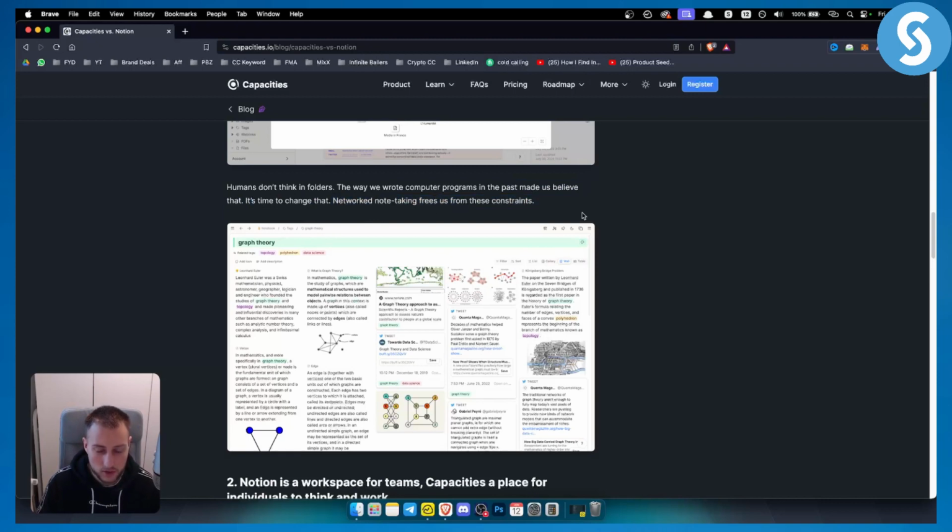So we like to have notes, I would say, in stacks. As you can see here, we have notes in stacks. That's basically what the whole capability of Capacities is all about.